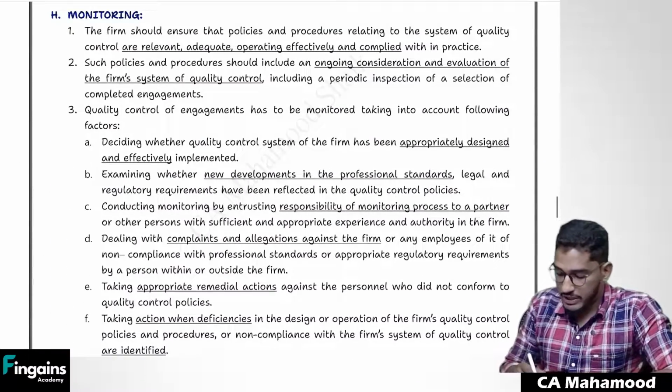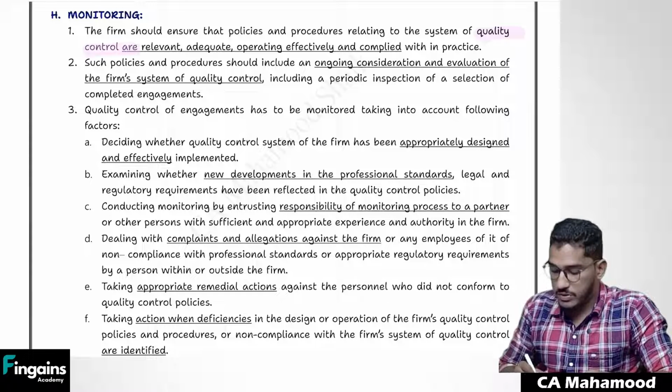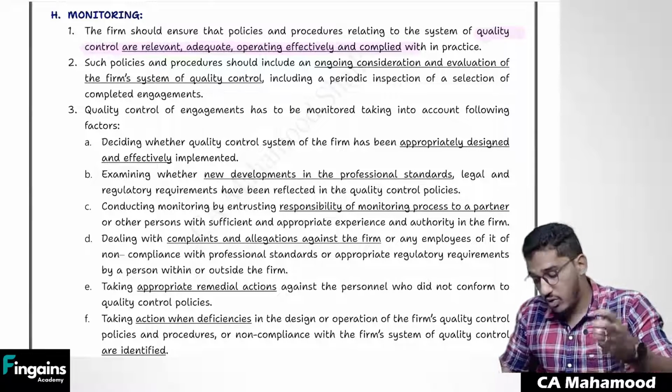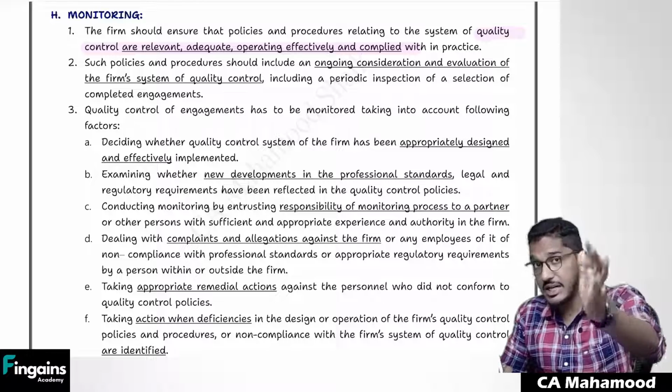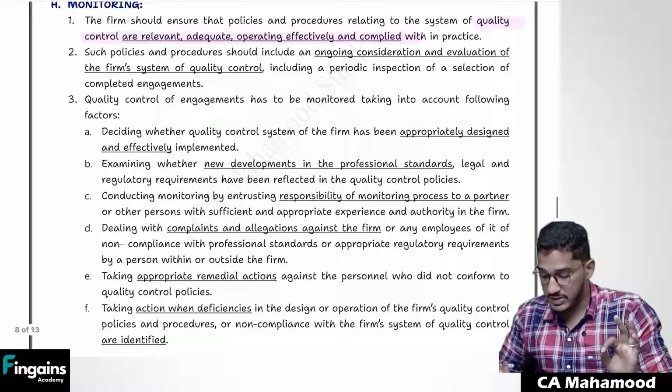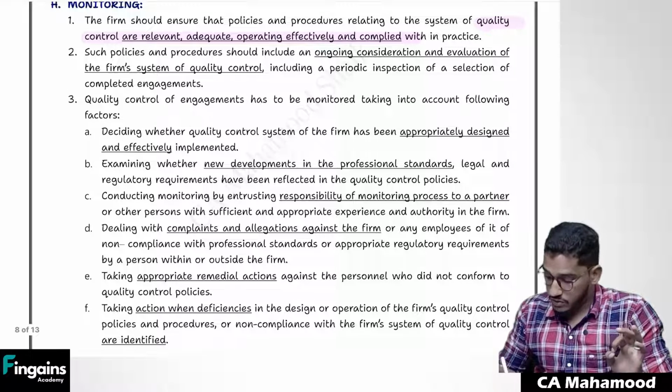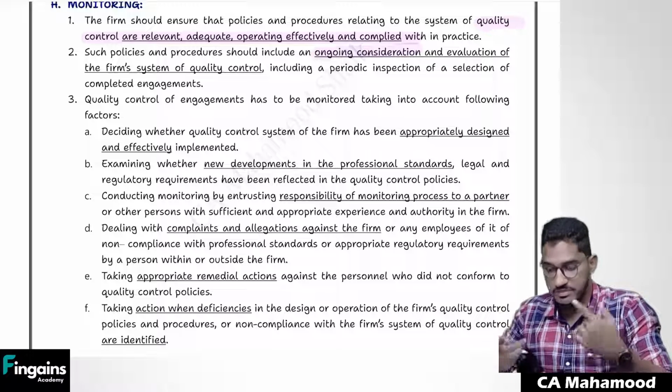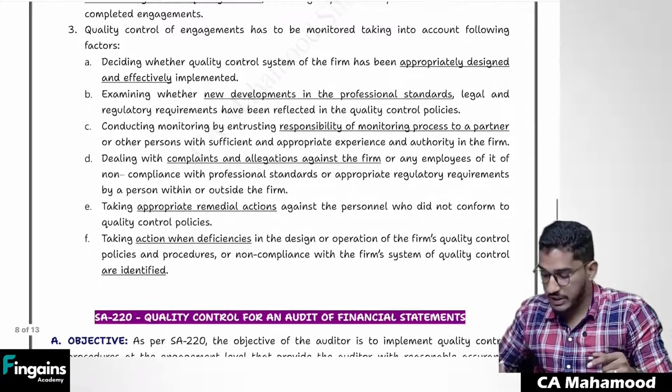The same thing they are telling: you need to verify whether quality control policies are relevant, adequate, whether they are operating effectively, whether really they are getting applied or not, that we need to see. And we need to do ongoing consideration. Continuously we have to evaluate the system of quality control.